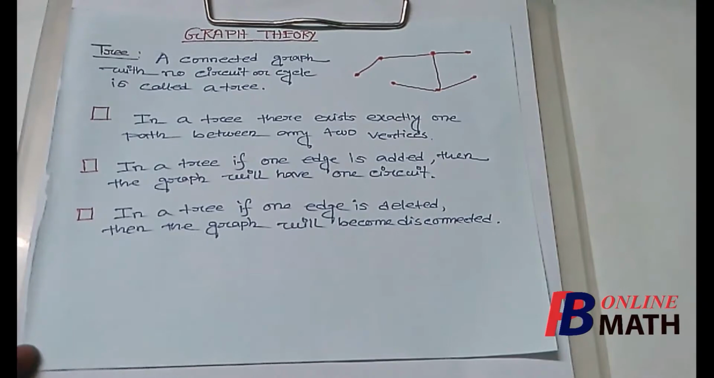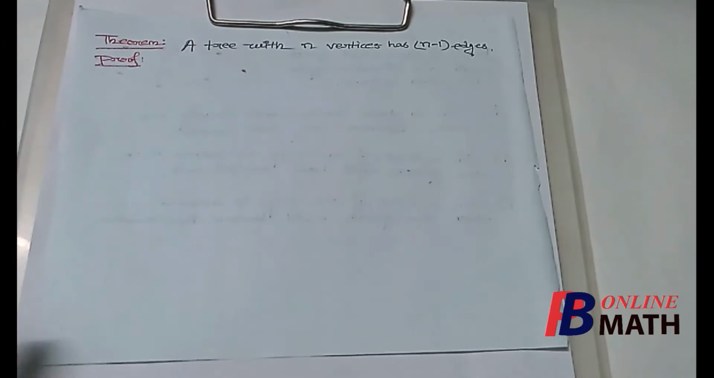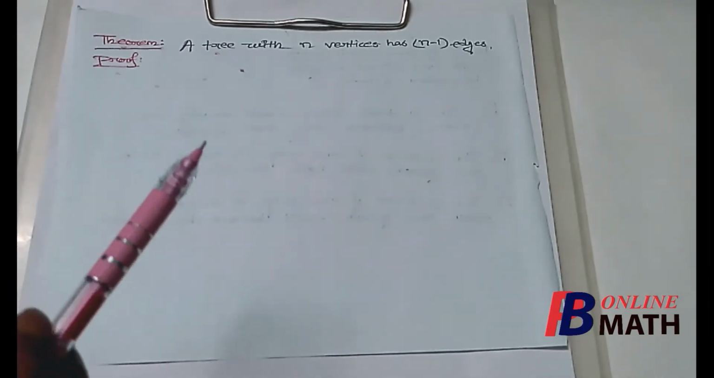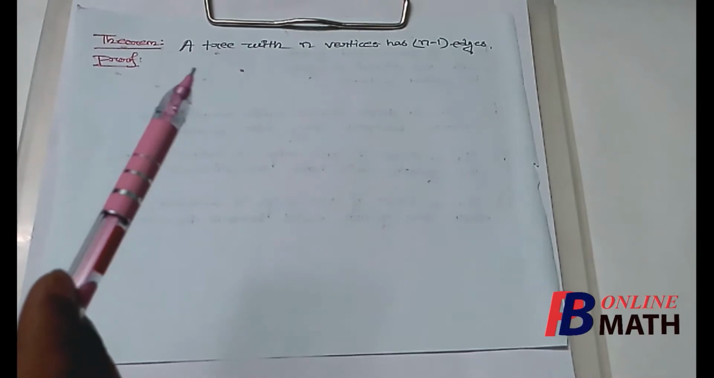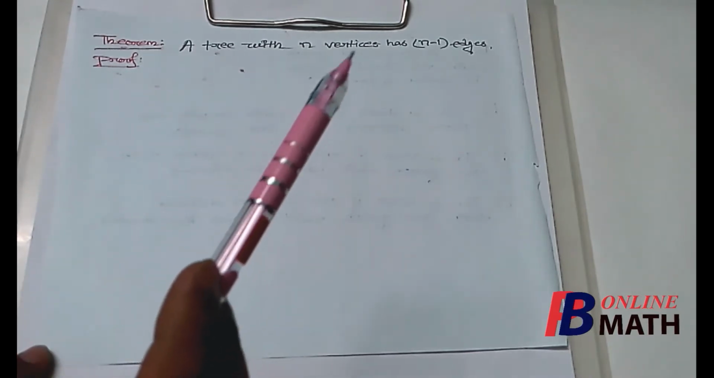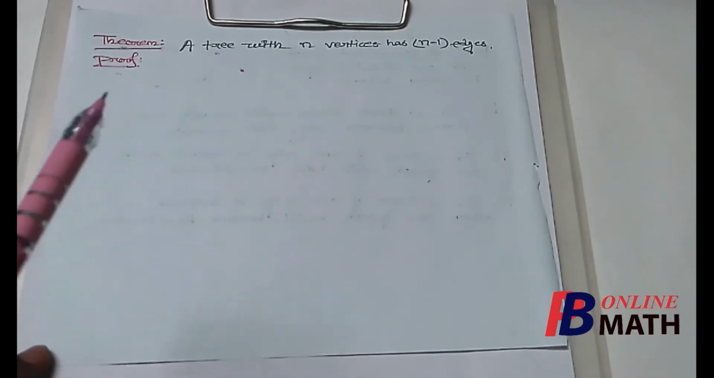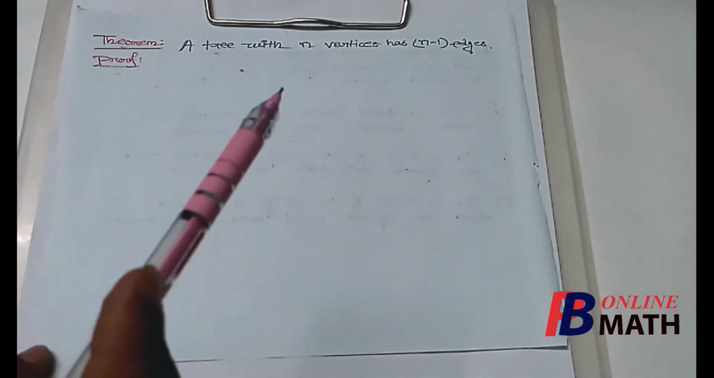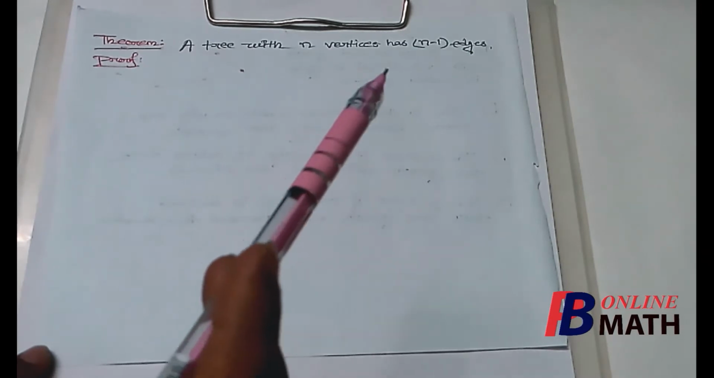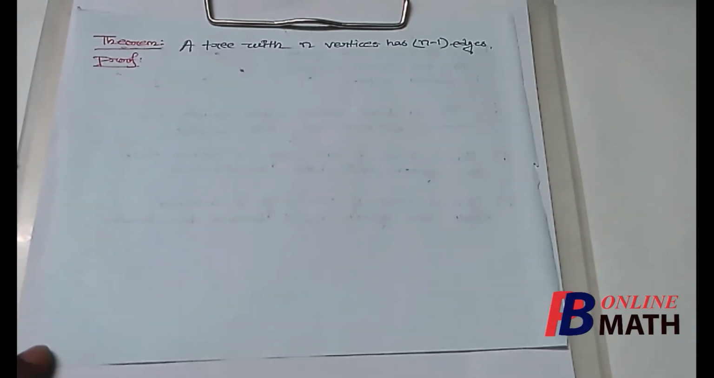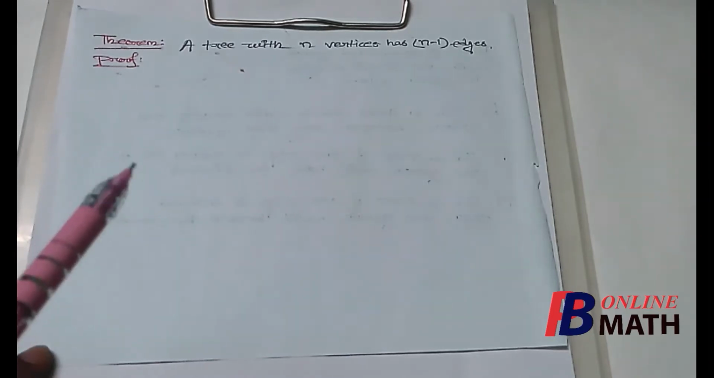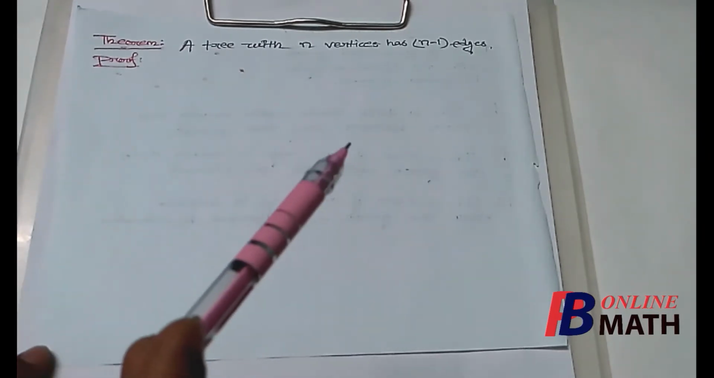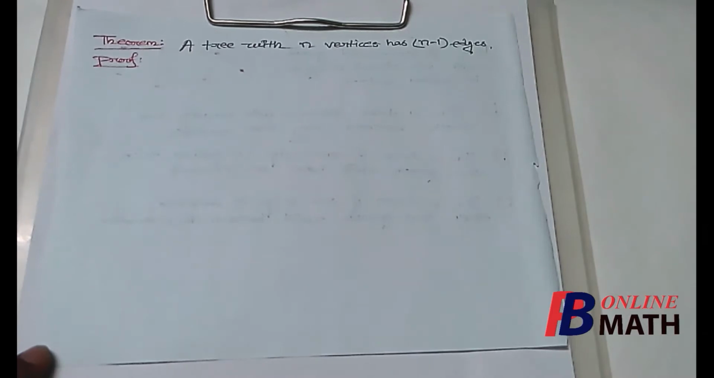Now we shall consider some important theorems of tree. This is the first important theorem we shall consider. The theorem is that a tree with n vertices has n minus 1 number of edges. So we shall prove that in a tree with n vertices, the tree has exactly n minus 1 number of edges. So for a tree, the number of edges is always fixed and it is one less than the number of vertices. So we shall prove this theorem and we shall use the induction method to prove this theorem.